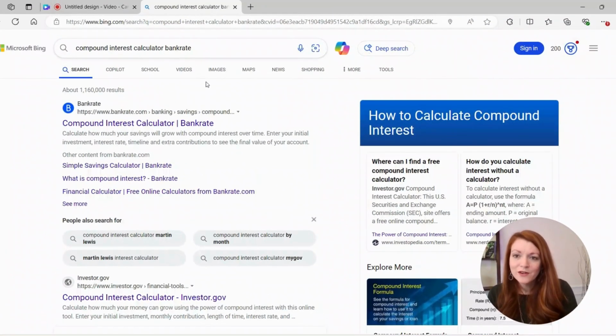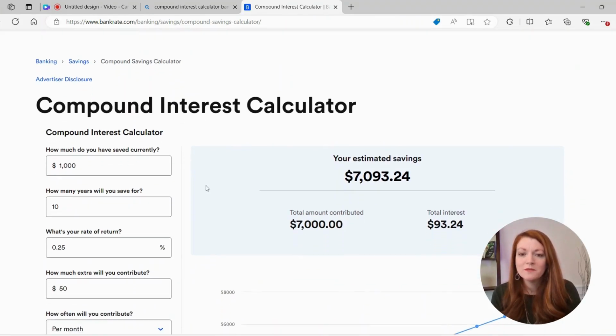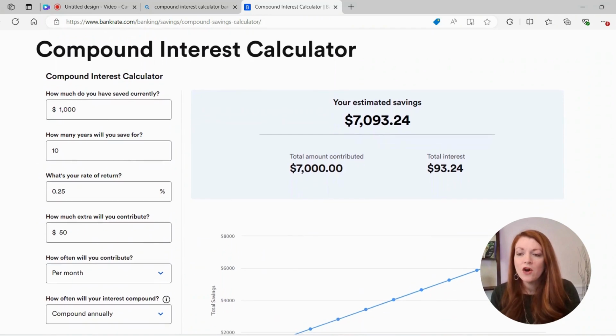Okay, so the calculator that I like to use the best is the one on bankrate.com, but there are loads of calculators out there to choose from. But we're going to start out by using this one, and it just comes up so simply. And all you have to do is put in how much money you already have saved. So here it automatically puts in $1,000. And then how many years do you want to save it for? So this is a one-time deposit of $1,000.